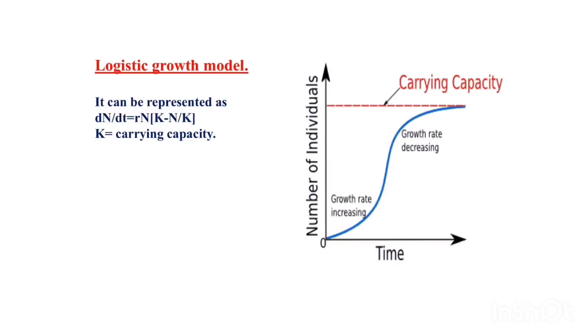So it is S-shaped. It has three divisions: lag phase, where the increase is very slow; log phase, where the growth is a little bit more; and exponential phase, where the growth is stable. Lag phase, log phase, stable phase and carrying capacity.